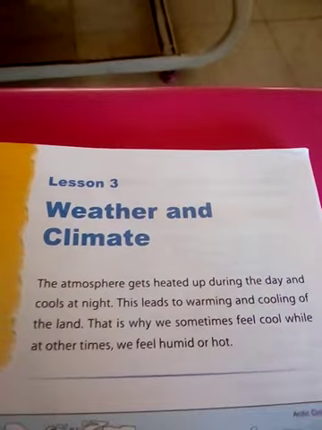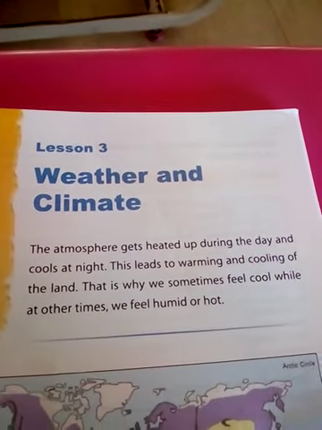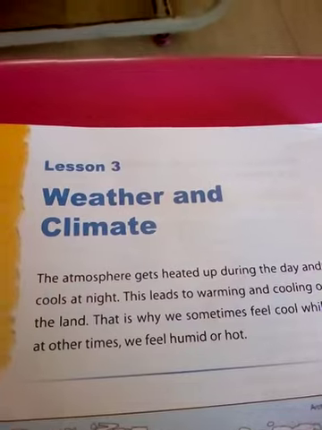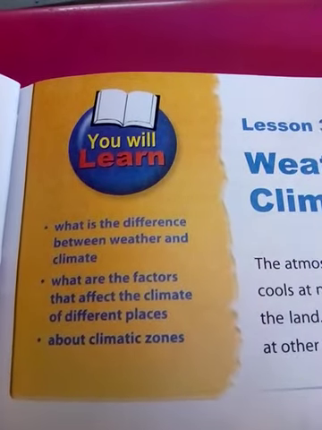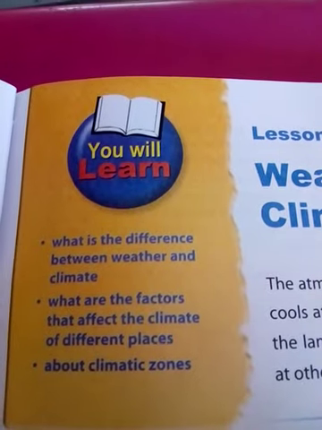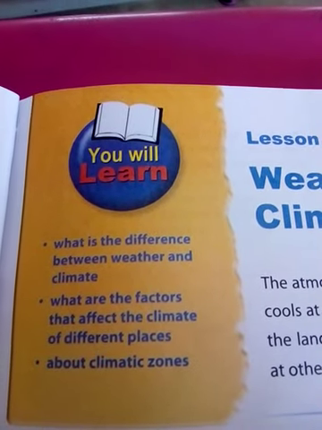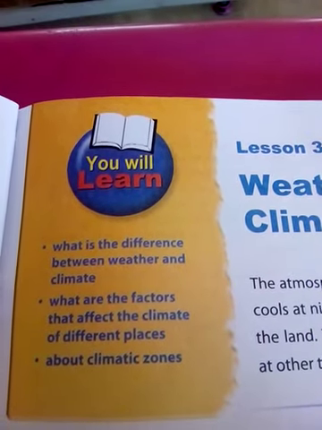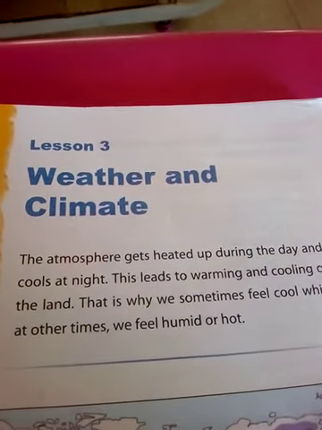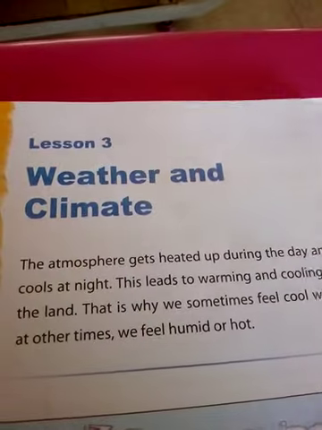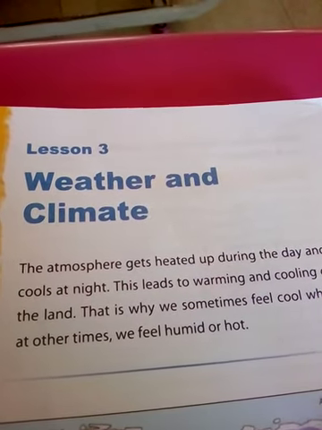Good morning, children. Today we are going to see the third lesson of social, the name of weather and climate. In this lesson, we will learn what the difference is between weather and climate, what the factors are that affect the climate of different places, and about climatic zones. Before that, I hope everyone understood the second lesson on longitude and latitude. Now, let us see the lesson.